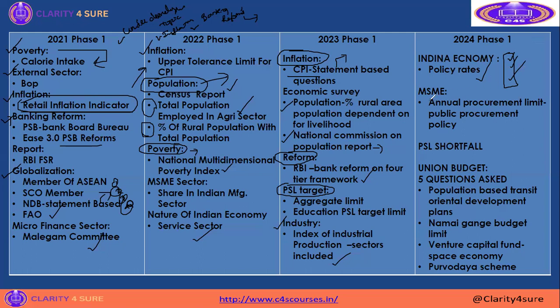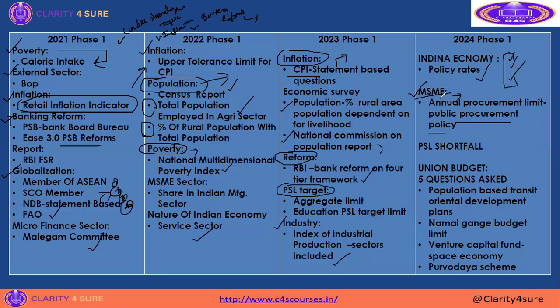Then see here also the MSME topic has been fixed. So see, the annual procurement limit under the public procurement policy. What is the ST and SC's annual procurement limit? Okay, you need to know. So if you're reading MSME, this is one of the percentages you should know. You cannot skip this particular limit.